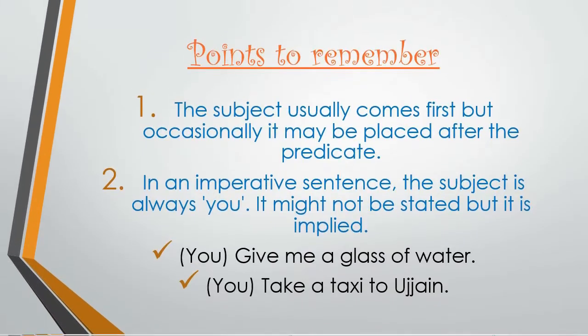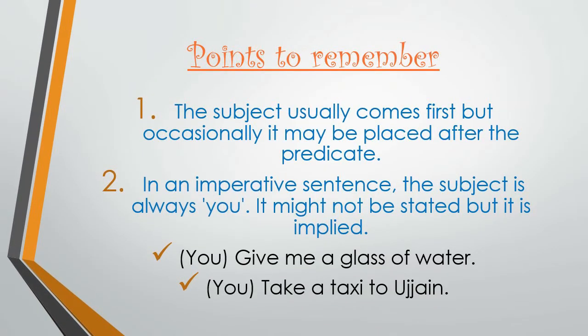Very good. Remember few more points. The subject usually comes first, but occasionally it may be placed after the predicate. This we have already discussed. Next, in an imperative sentence, the subject is always you. It might not be stated, but it is implied. Now, you might have observed that imperative sentences, they don't have any kind of subject. Have a look at the examples.